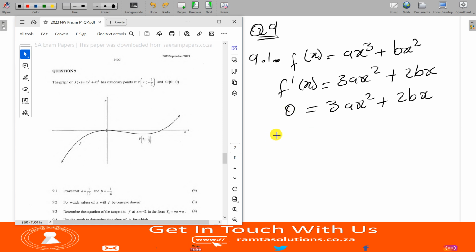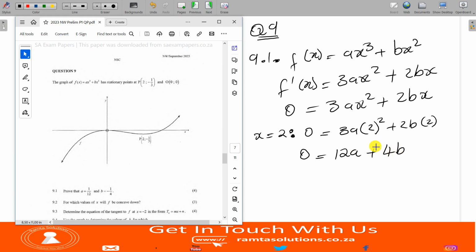Now we're going to say where x is equal to positive 2. Let's see, where x is equal to positive 2, what do we have? 0 equals 3a (2) squared plus 2b (2). What do we get? This becomes 4, so 0 equals 12a plus 4b, right? You guys got it, right?